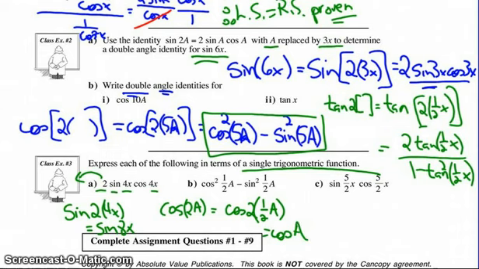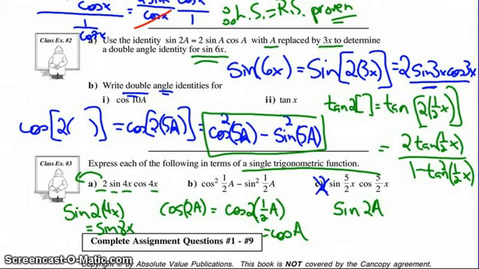Weird. The last one, this is sine x cos x. It looks to me like this expression is coming from that sine 2a identity, except for one problem. This doesn't have a 2 right out front here.